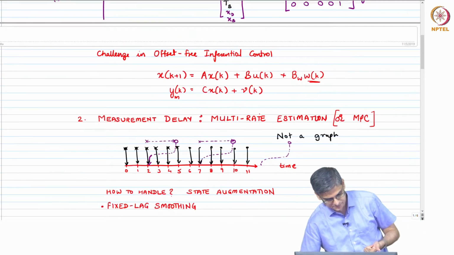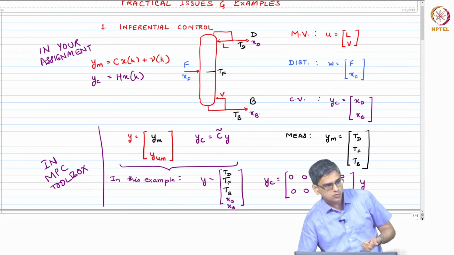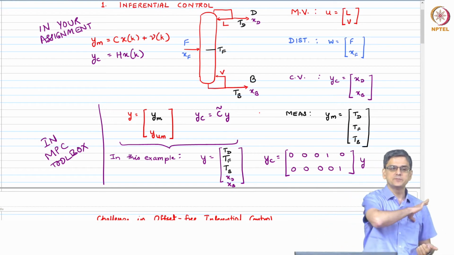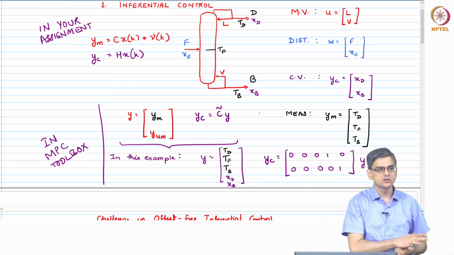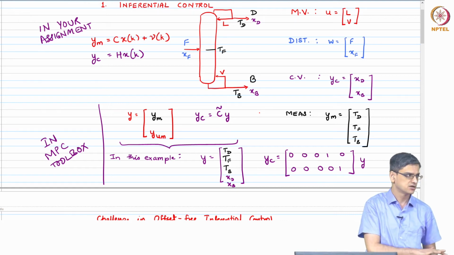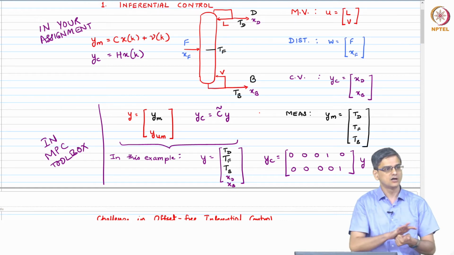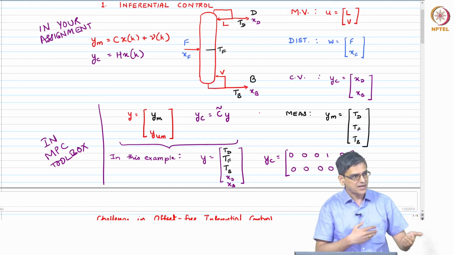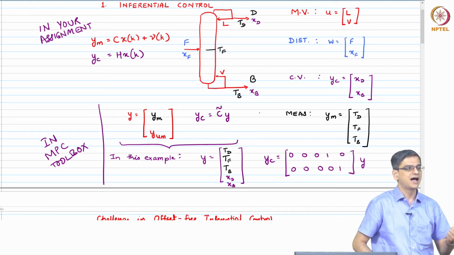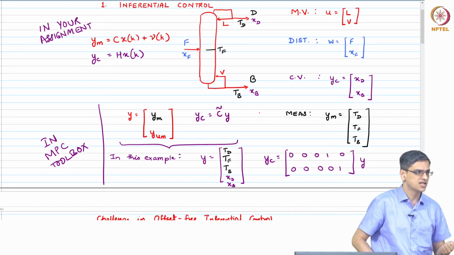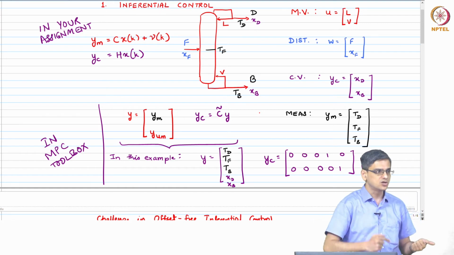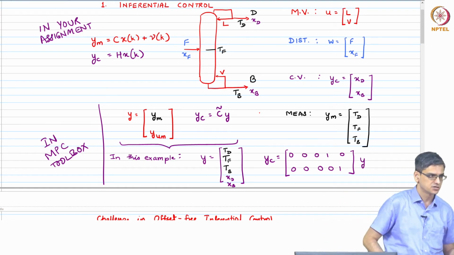The second take home message is this: when you do this augmentation, in addition to keeping the state information, you need to think about whether the disturbance that you are trying to reject, whether the error plant model mismatch that you are trying to account for, does it have an integrating nature? That means, does it create a bias or does it have a step? If yes, your controller needs to have an integrating nature.